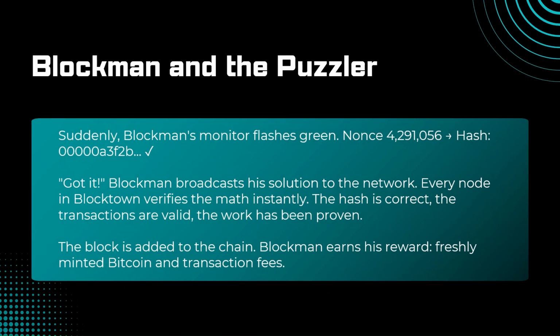Suddenly, Blockman's monitor flashes green. "Got it!" Blockman broadcasts his solution to the network. Every node in Blocktown verifies the math instantly. The hash is correct, the transactions are valid, and the work has been proven. The block is added to the chain. Blockman earns his reward, freshly minted Bitcoin and transaction fees.